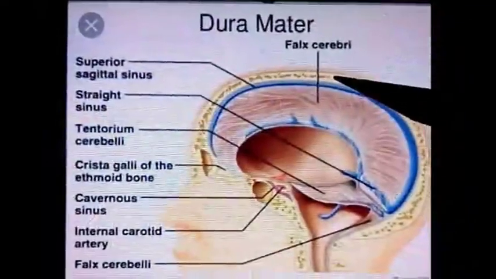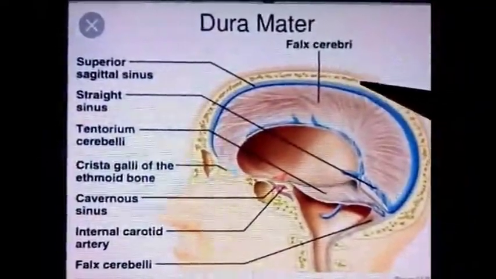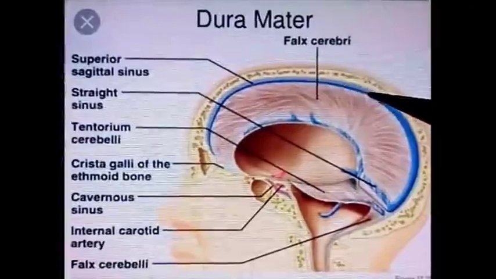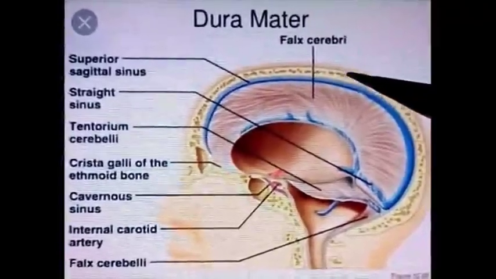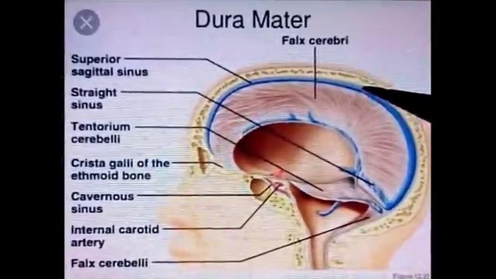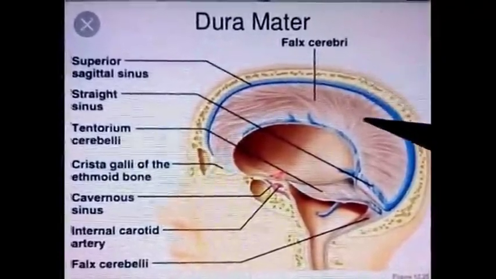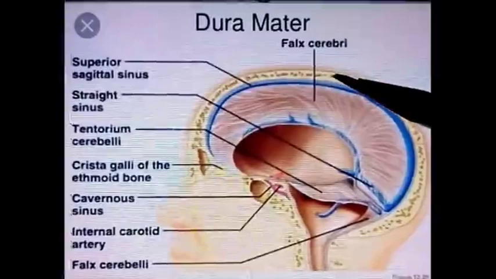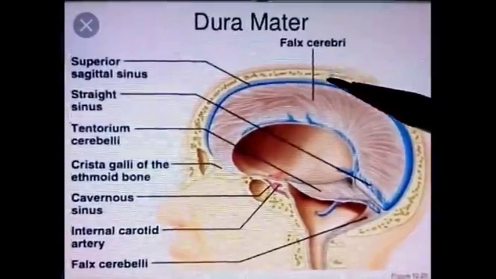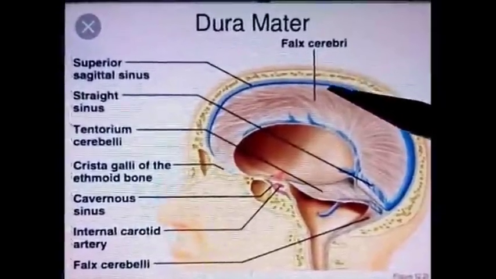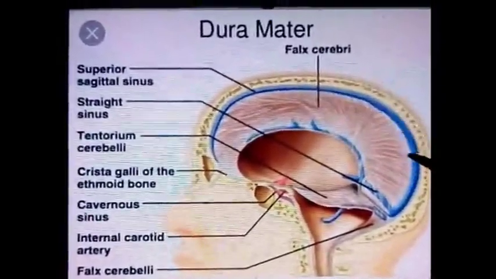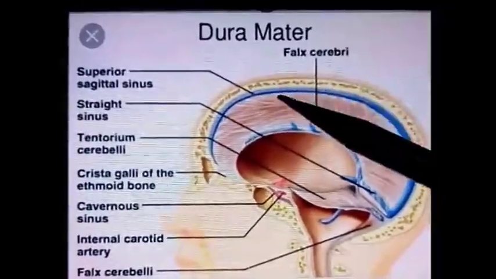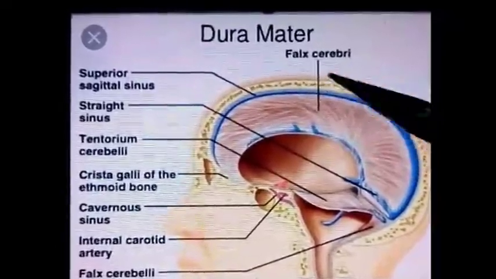Diplo is the area between the outer table of the skull bone and the inner table of the skull bone. So this dotted area that is shown is known as diplo, and the veins which drain venous blood from this area are known as diploic veins. So diploic veins drain into the superior sagittal sinus through lacunae. Throughout the length of the superior sagittal sinus, three lacunae are present on one side and three on the other side.